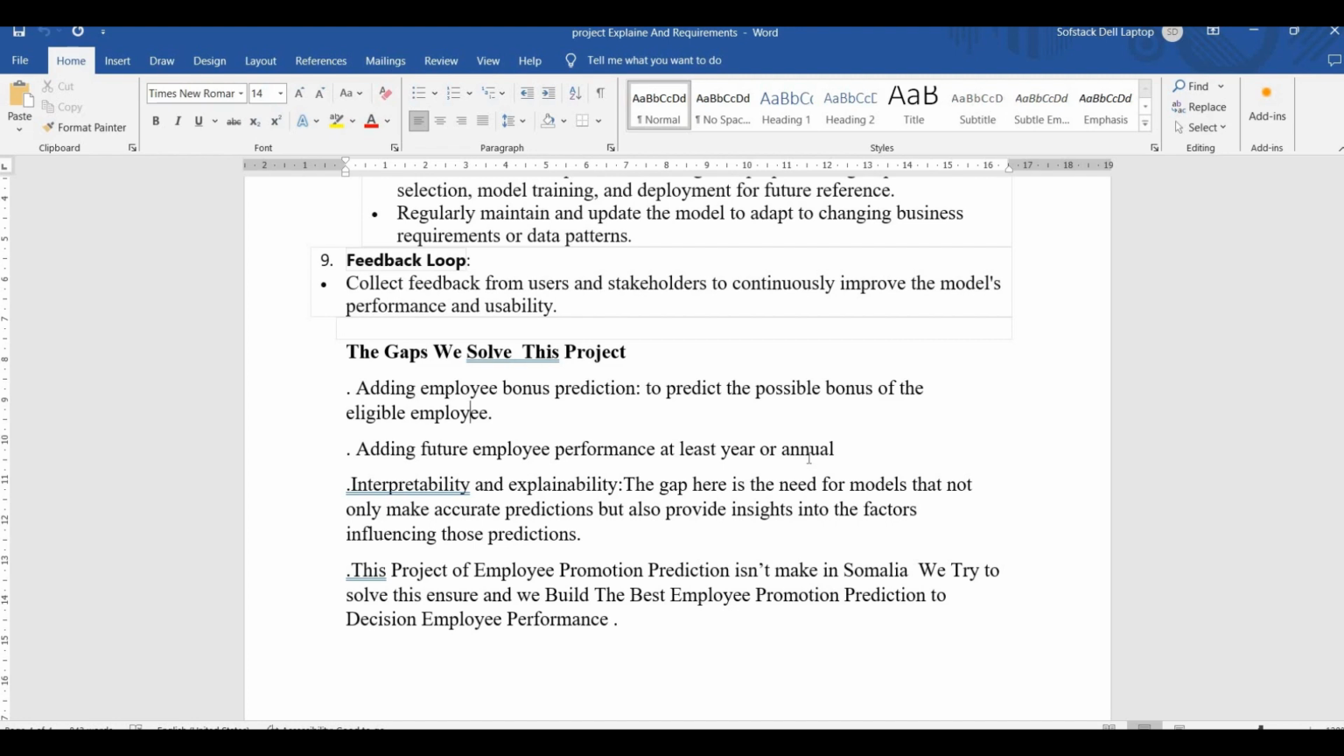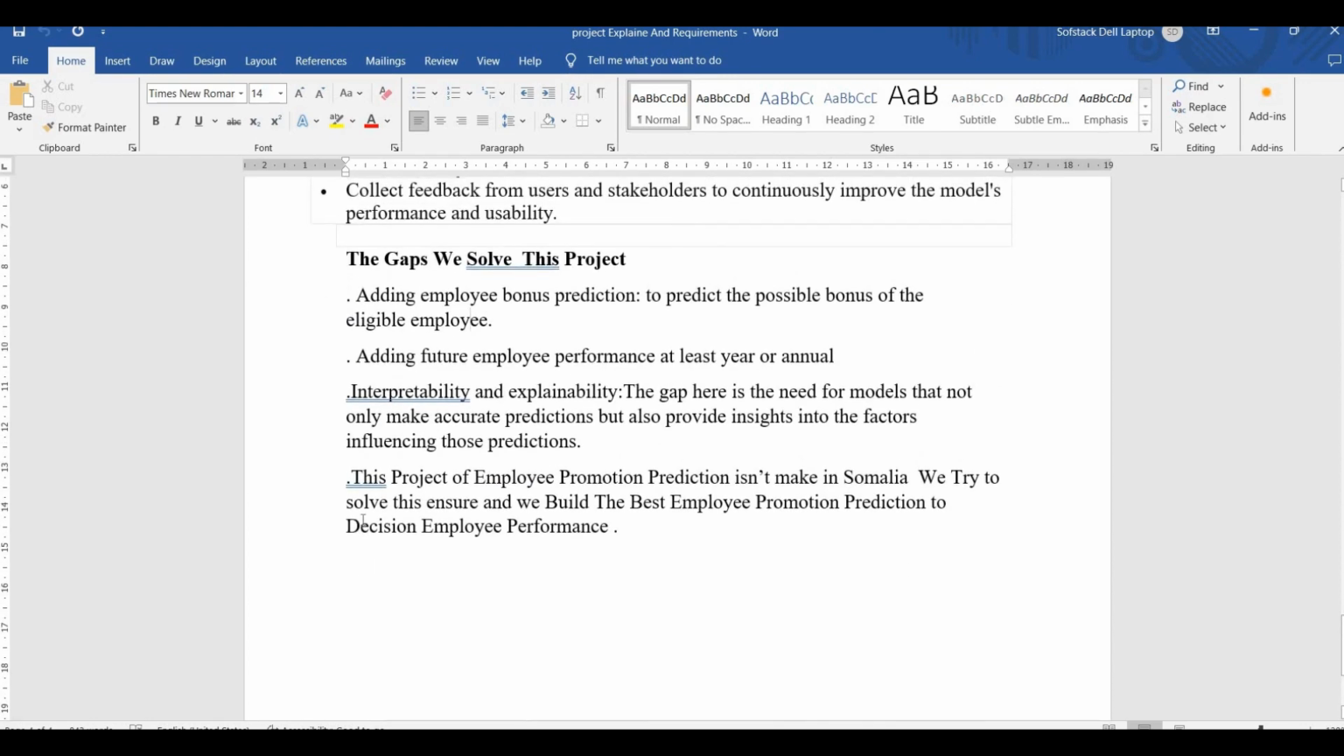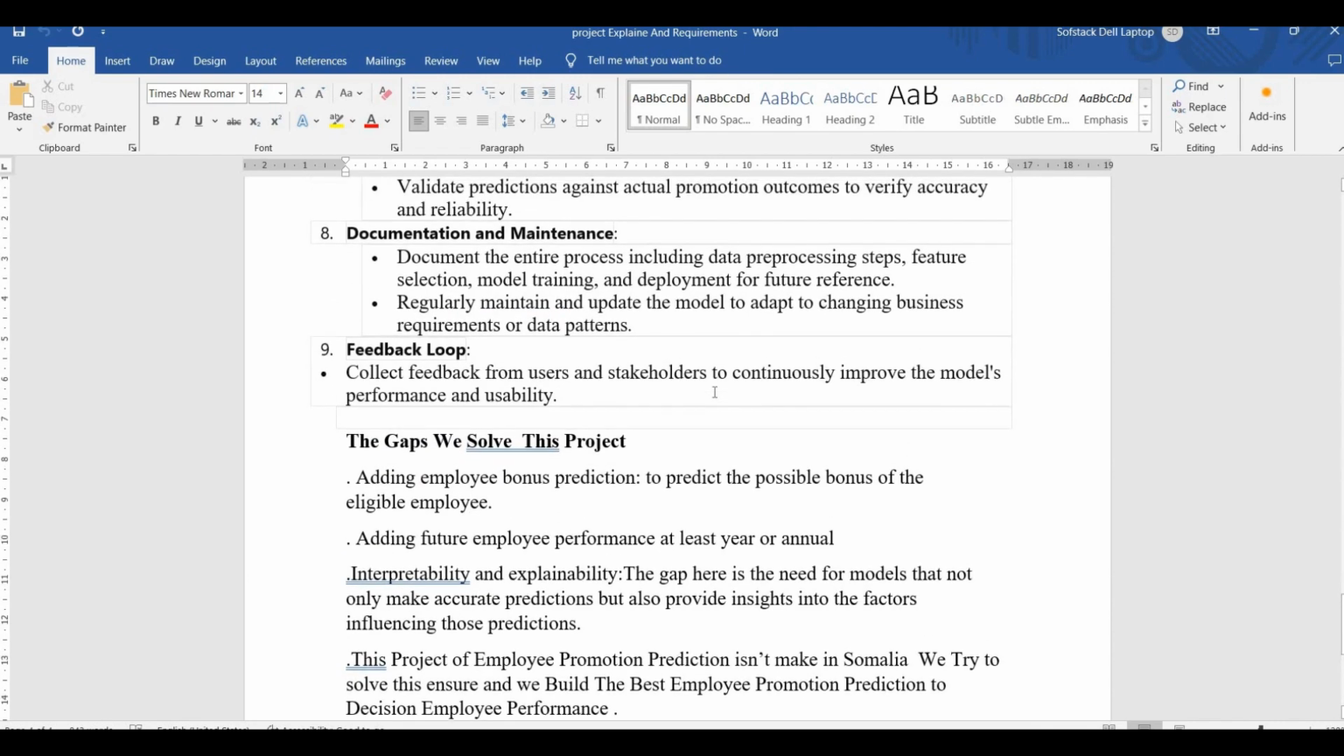Okay. And then interpretability and explainability. The gap here is the need for models that not only make accurate predictions but also provide insights into the factors influencing those predictions. So this is also one of the things that can be added, that is explainability as well. Here, a random forest model obviously cannot do that alone. Maybe the performance can be enhanced by making use of LLMs here, that can explain the results that are obtained by the model. And then that's pretty much it.